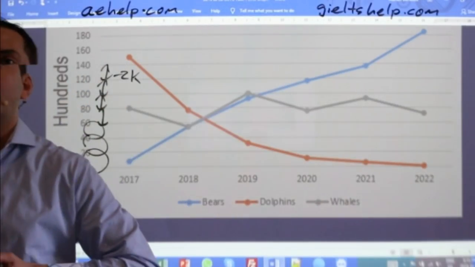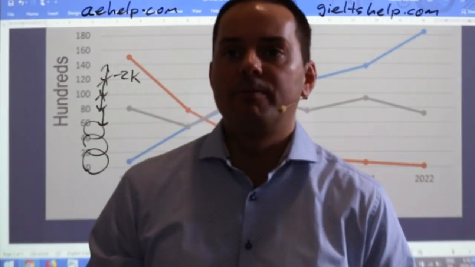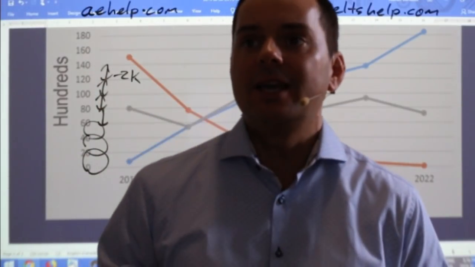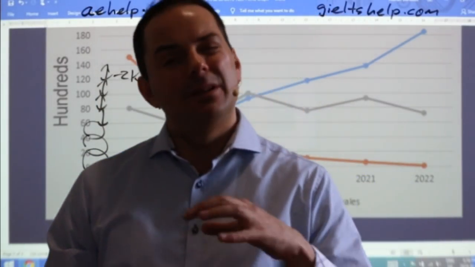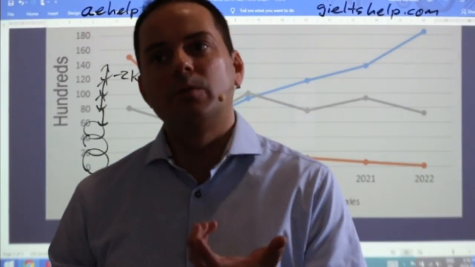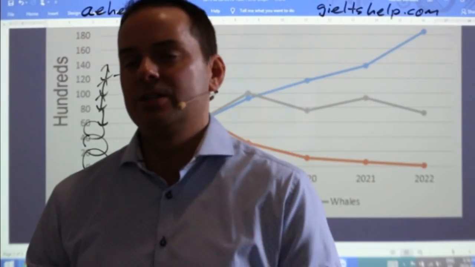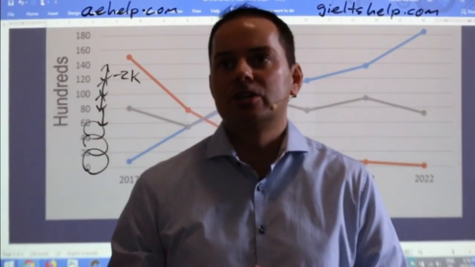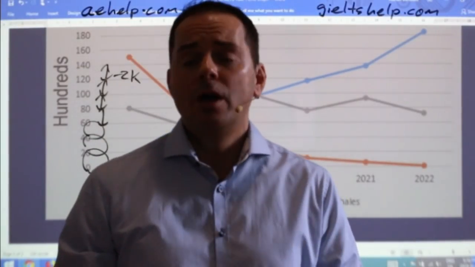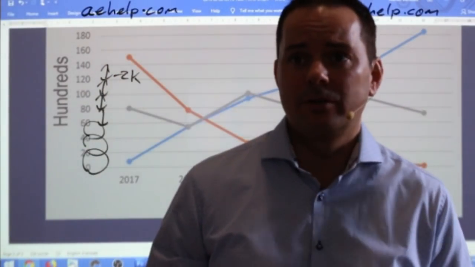Begzod says, when looking at the y-axis, it becomes clear that the population of these animals is given between 0 and 200 in hundreds. That's okay, Begzod, maybe a little bit overly complex. Translate that into your own words. So 0 to 20,000 is a little bit clearer than if you say 200 in hundreds. While the x-axis illustrates the years from 2017 to 2022. Don't add expected. Yeah, Begzod, it's not important.